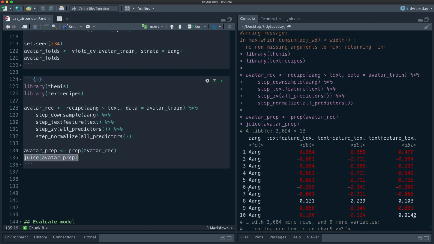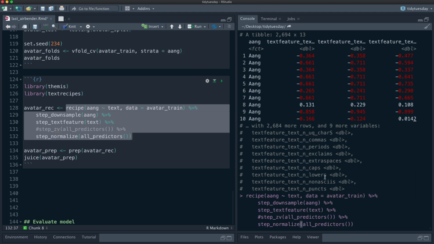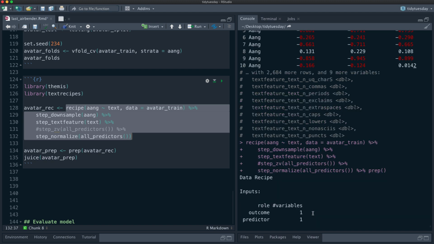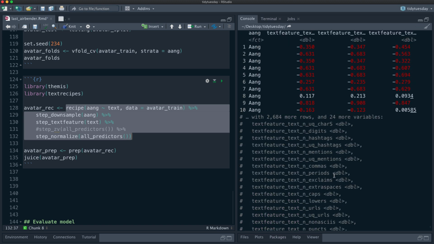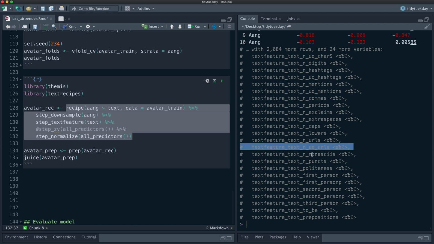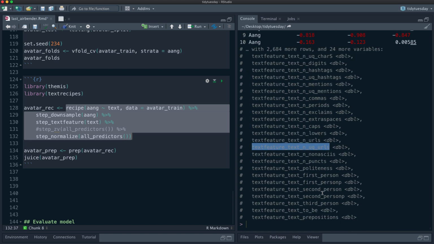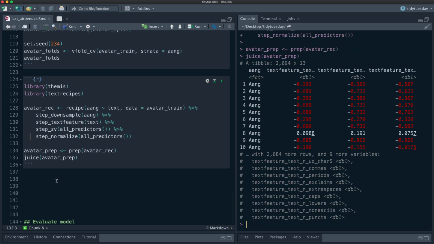For example, if I wanted to understand which ones were getting removed, this isn't going to work because it's not going to be able to normalize things that are zero. Well, I guess it will just have NaN or something. I can juice and then it'll still have all these things about URLs and whatnot there. All right. So let's keep going and let's talk about the model.